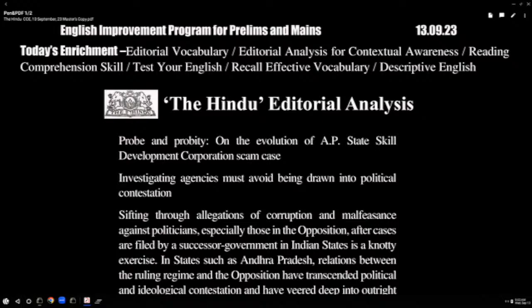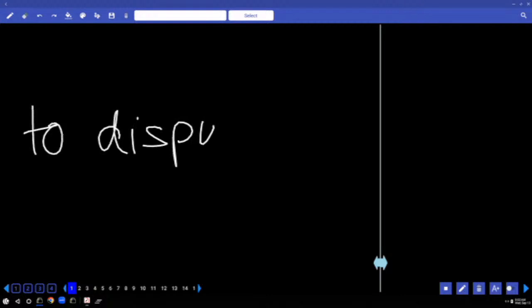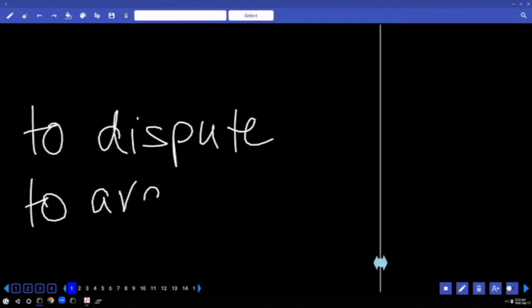That's an important word. Write the meaning of it. What part of speech is it? Contestation. Please write noun. It means to dispute, to be in a state of dispute or to argue. To dispute or to argue. Contestation, to be in that state.